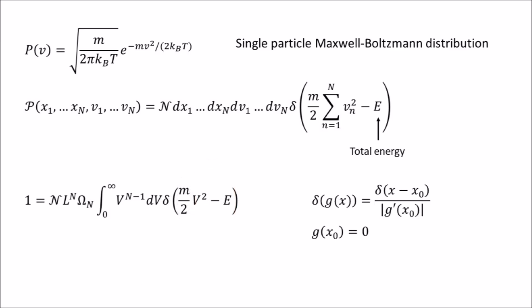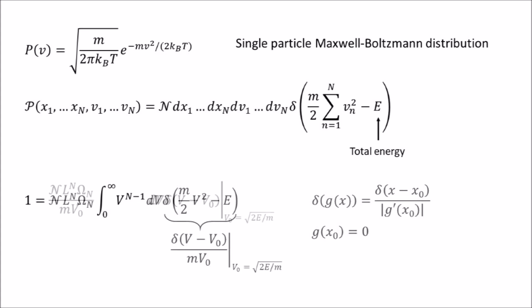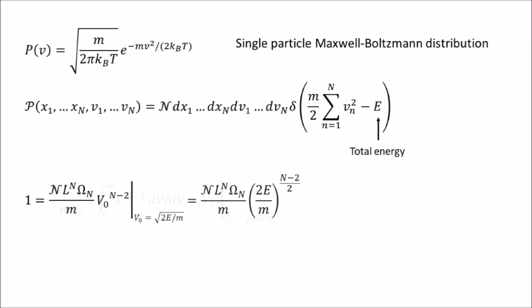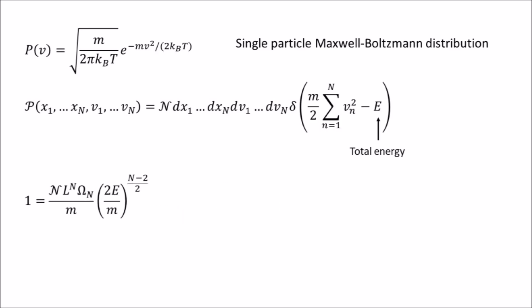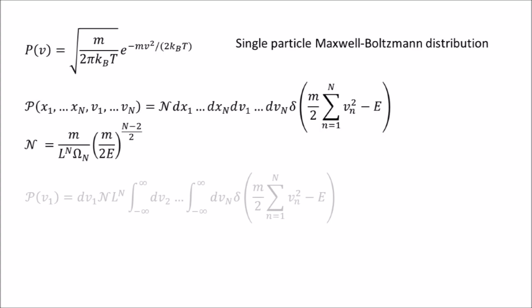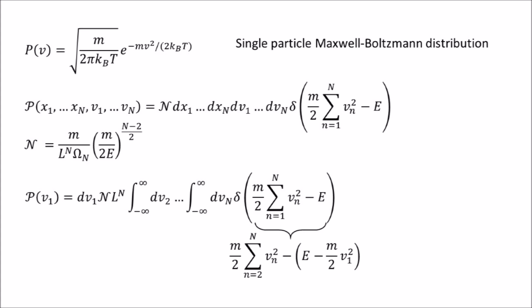We can use this property of the delta function to write our delta function like this. So finally we have, and solving for the constant, we obtain this answer. Now we want to integrate over all but one particle velocity, say v1. We already know the integration over x gives L to the nth power, so we can write it directly. Since v1 is a free parameter, not an integration variable, we can combine it with the total energy. And let's call this term E prime.